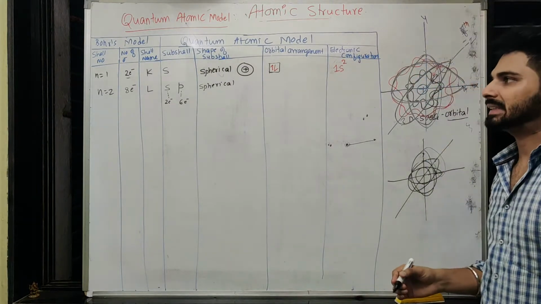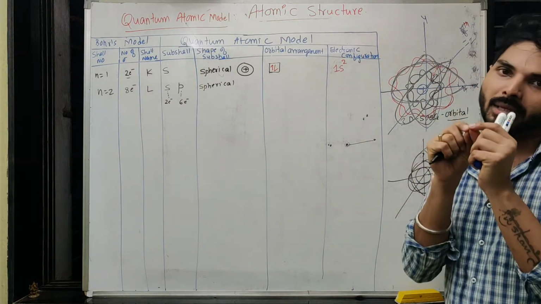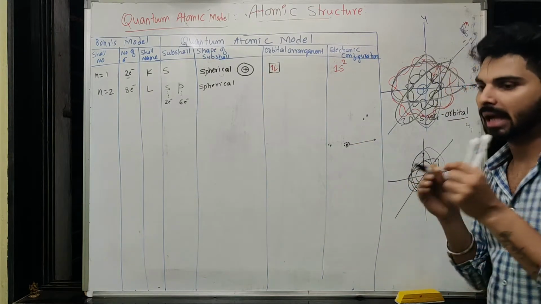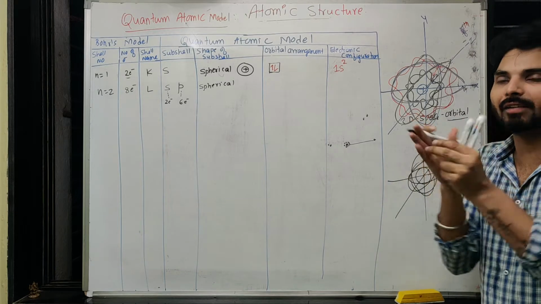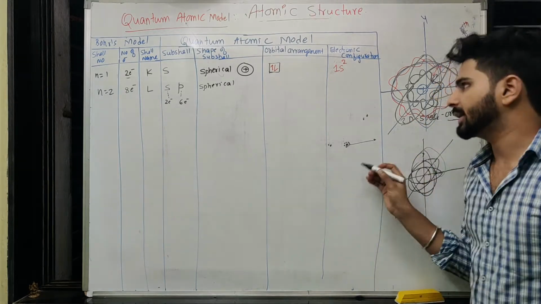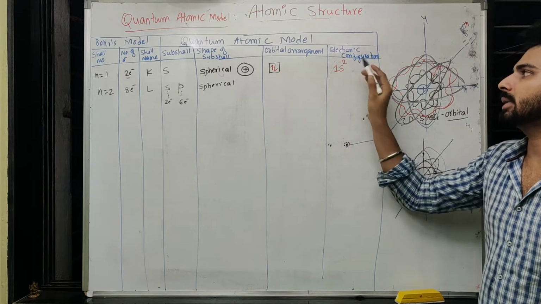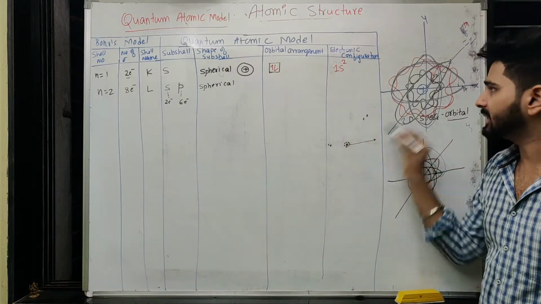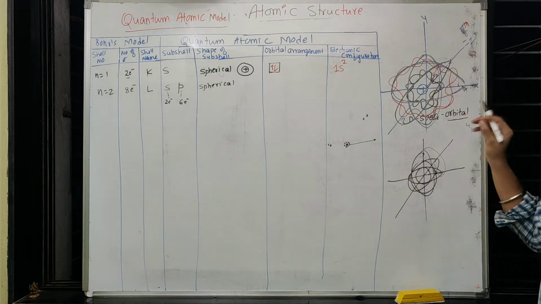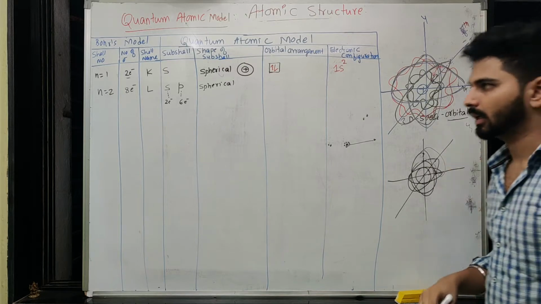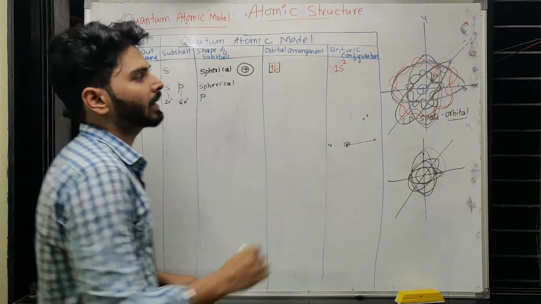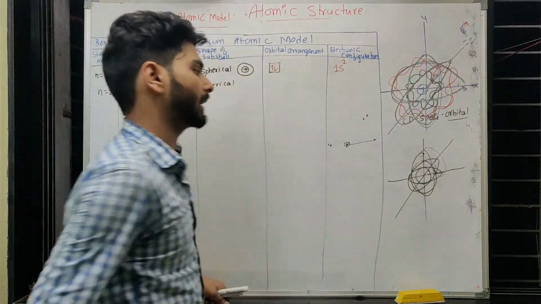Why? Because the first shell is the shortest distance from the nucleus, and in that shortest distance you cannot keep 6 electrons, because with that smaller distance they will be very near to the nucleus. There will not be much angle difference. Due to that you cannot expect a p orbital in the first shell. But after reaching the second shell, the radius has become significantly bigger. Now we can think of 6 electrons being kept in axial ways, where p has axial orientation.